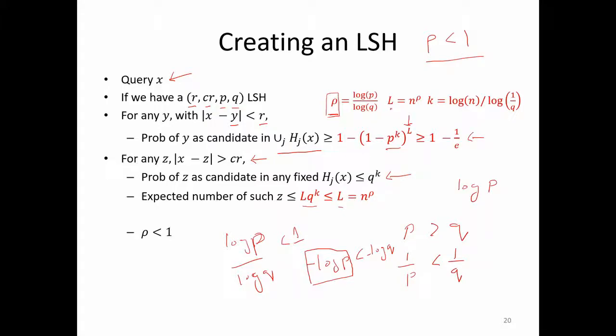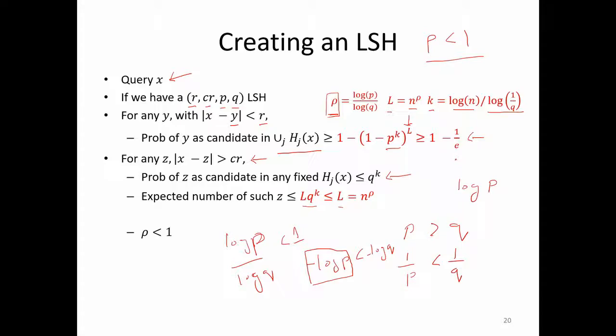Now we choose L equal to n to the power rho, where n is our dataset size. And we choose k to be log of n by log of 1 by q.